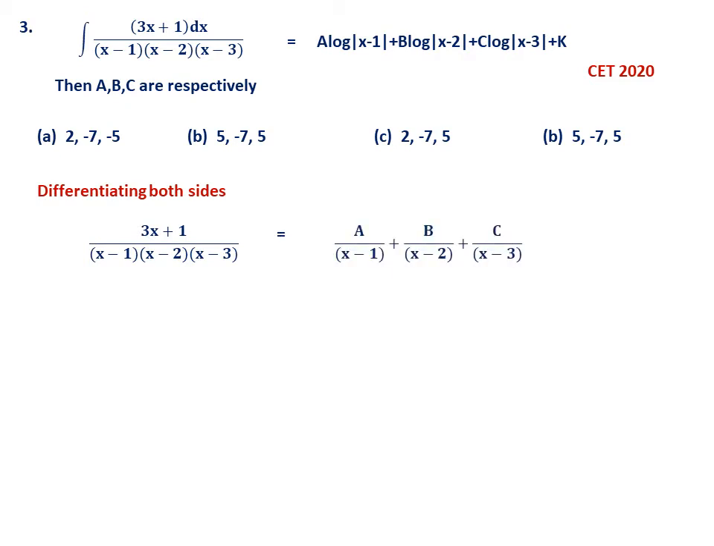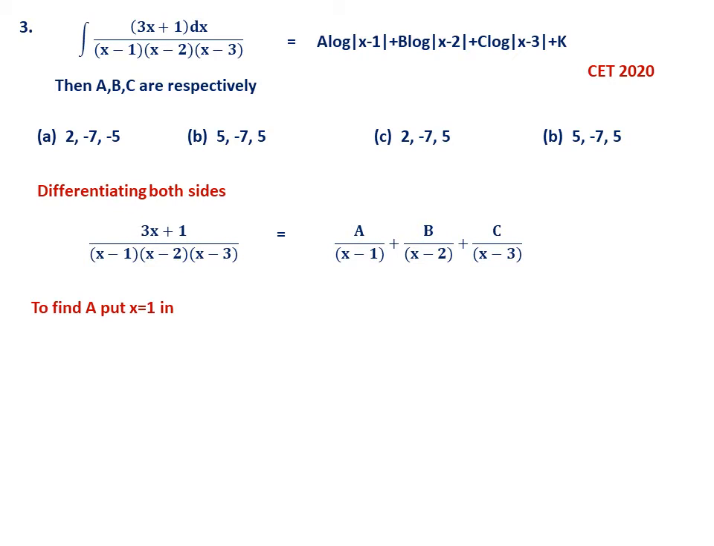So A by x minus 1, B by x minus 2, C by x minus 3. Now what you have to do is put... see, this is the shortcut. Please note, here also once again it is very lengthy if you use the traditional method. The trick is this. See, you want to find A.